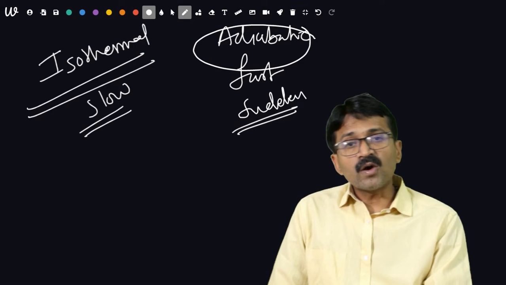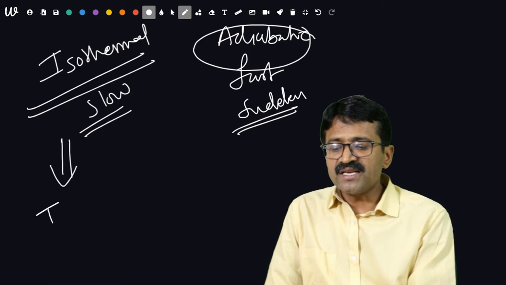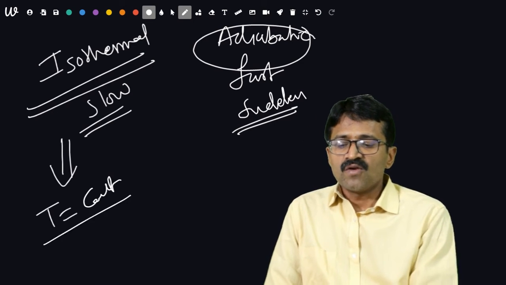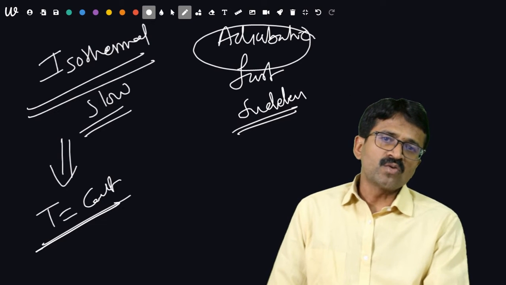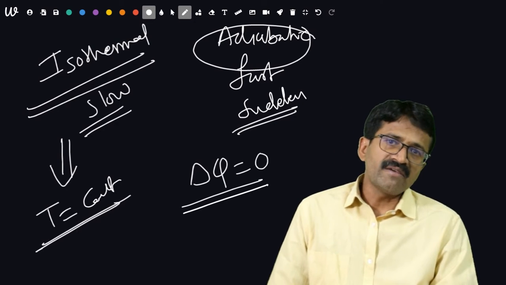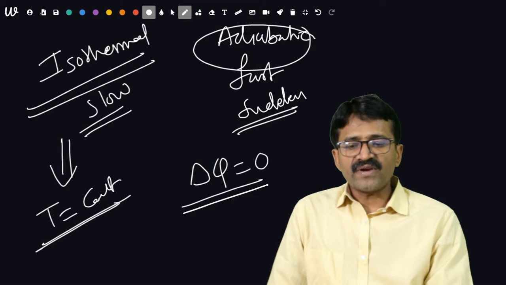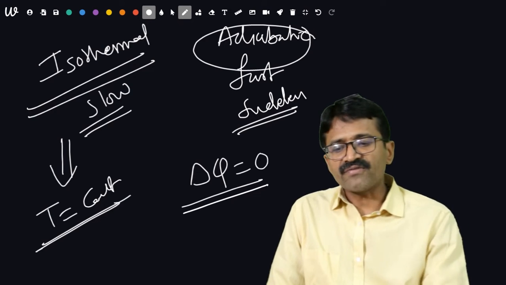Now what about the condition? The condition of an isothermal process is that temperature should be constant. What about adiabatic? According to the condition, delta Q should be 0. Heat should neither be given nor be taken. That is the process of adiabatic. That is the function of adiabatic.